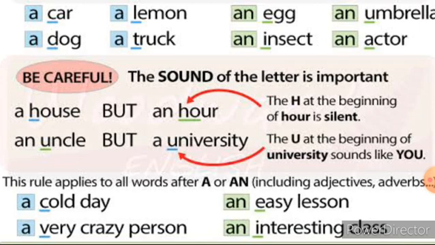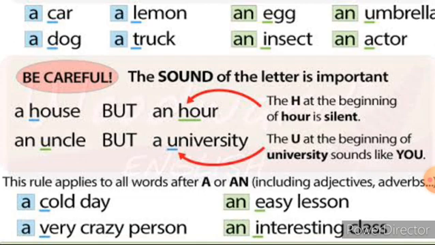So don't simply look at the letter and write the article. Listen to the sound carefully. Concentrate only on the sound. The sound of the letter is more important. Look at this. This rule applies to all words after a or an, including adjectives or adverbs. A cold day.